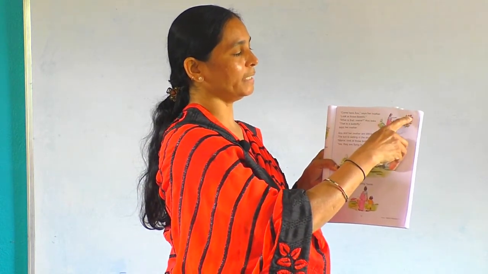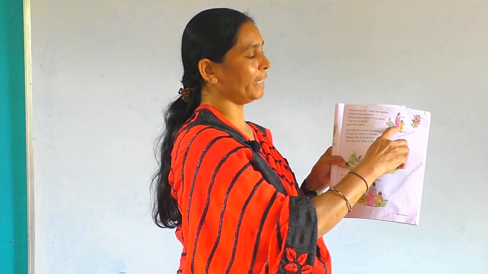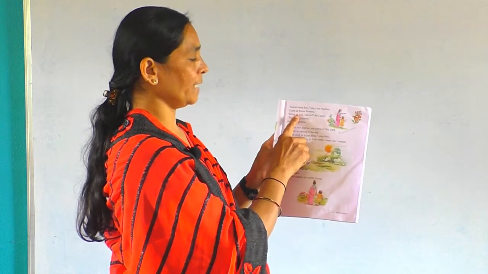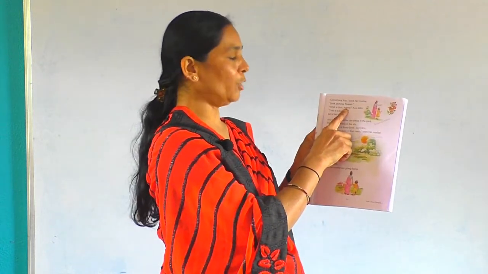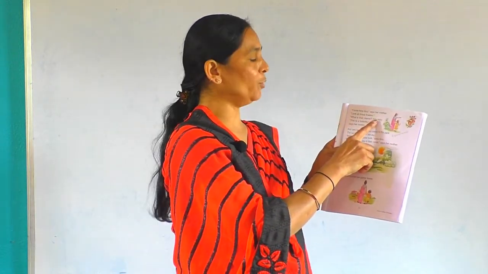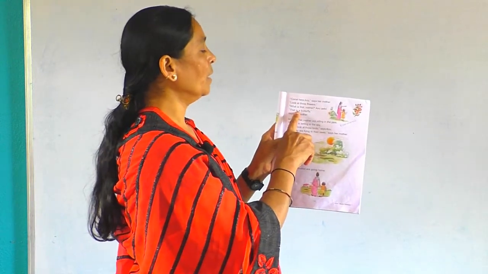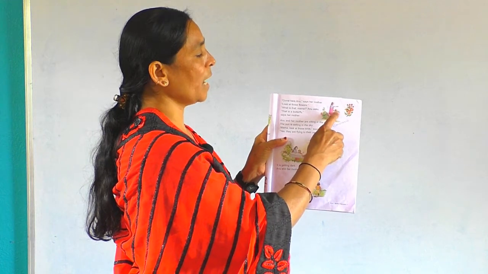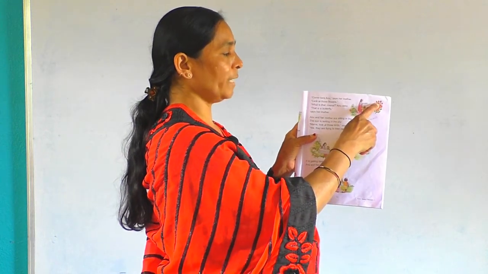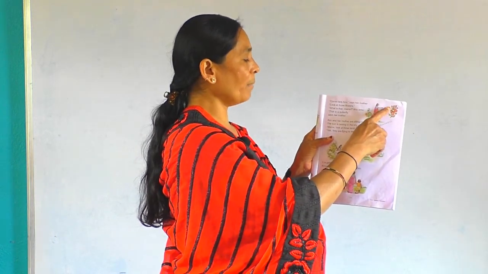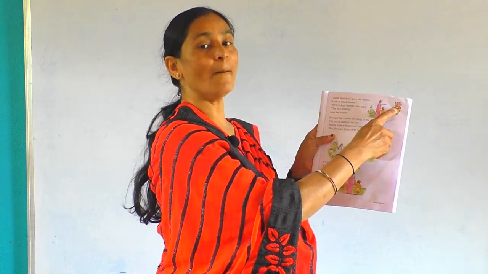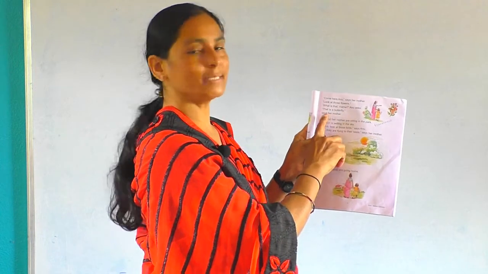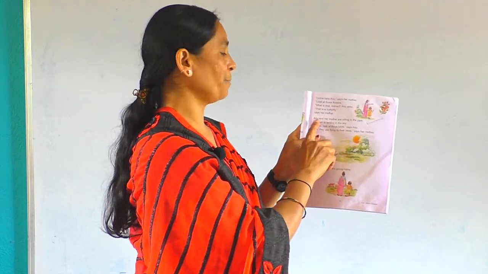Here, see the flowers here. Anu and her mother is standing here to see the flowers. What is that, Mama? Who asked? Anu asked. Who asked? Anu asked. That is a butterfly. What is that? Who asked? Anu asked to her mother. What is that? That is, says mother, that is a butterfly. That is a butterfly, says her mother.